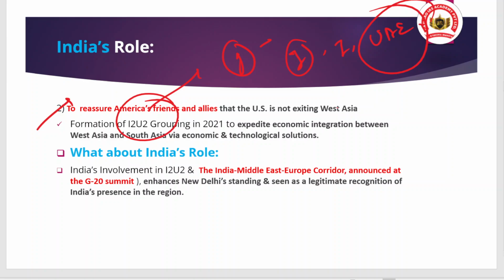That's why they try to include India in terms of promoting good relations in West Asia. So that's why the I2U2 grouping has India in its presence, along with the recently conducted G20 meeting, which was held under the presidency of India. Here there was an announcement of the India Middle East Europe corridor, okay, and that also signifies the growing role of India in this region, and also the US is trying to push India as a close partner while dealing with West Asia relations. That is also an important point.